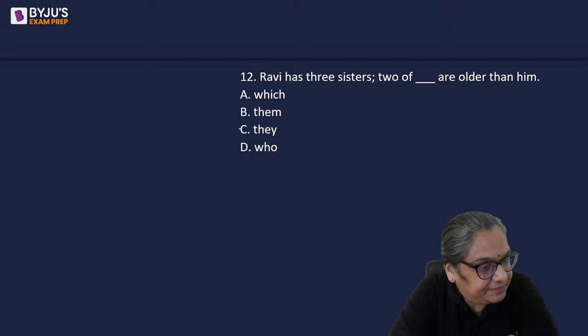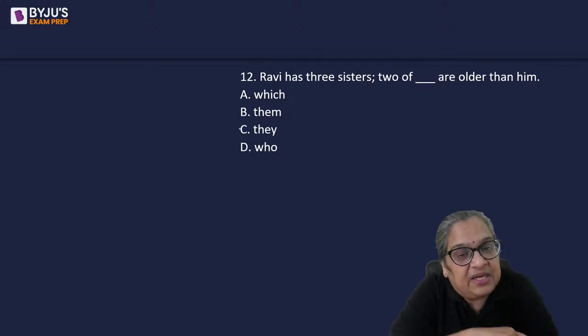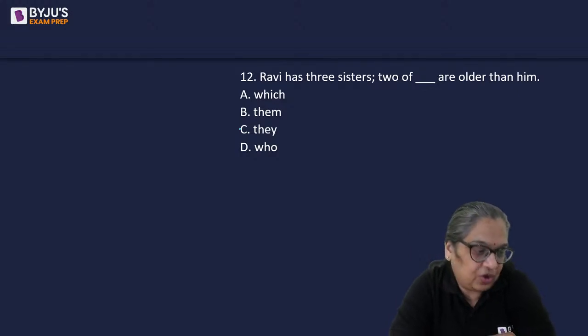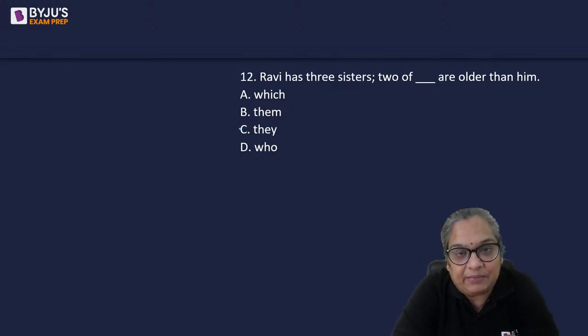Question 12. Grammar based. The other one was also grammar based. 11 also was grammar based. This is also a grammar based fill in the blanks. Ravi has three sisters. Then there's a semicolon. Two of dash are older than him.